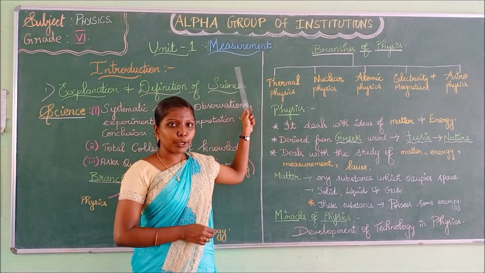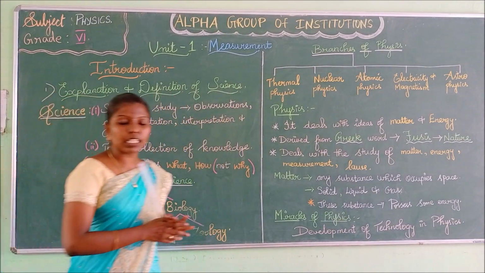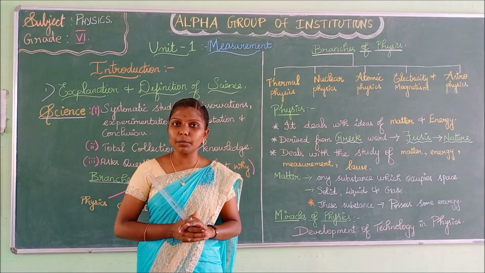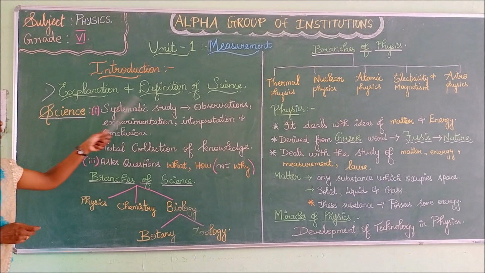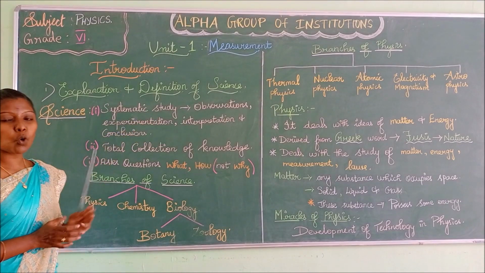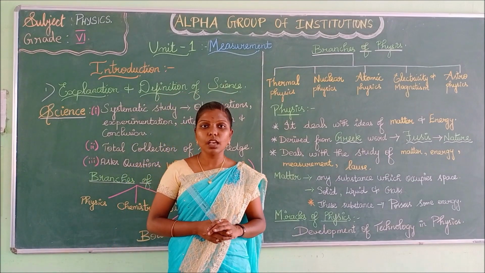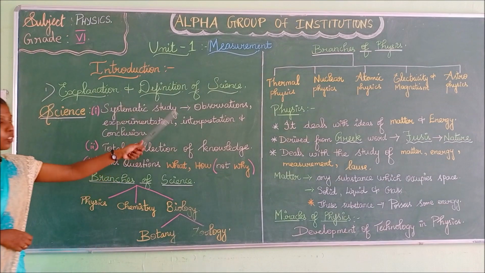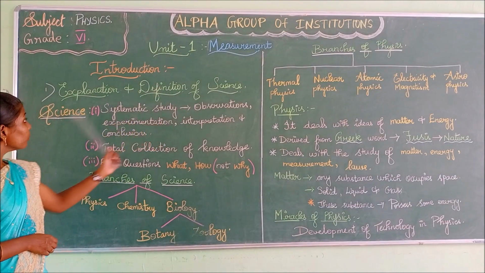Measurement plays a major role. The first chapter which we are going to see is measurement, and the introduction part we will see in this session. First we will see the explanation and definition of science. What is science, and the various branches in science, we will discuss in this session. What is science? The explanation and definition of science is the first topic which we are going to see now.